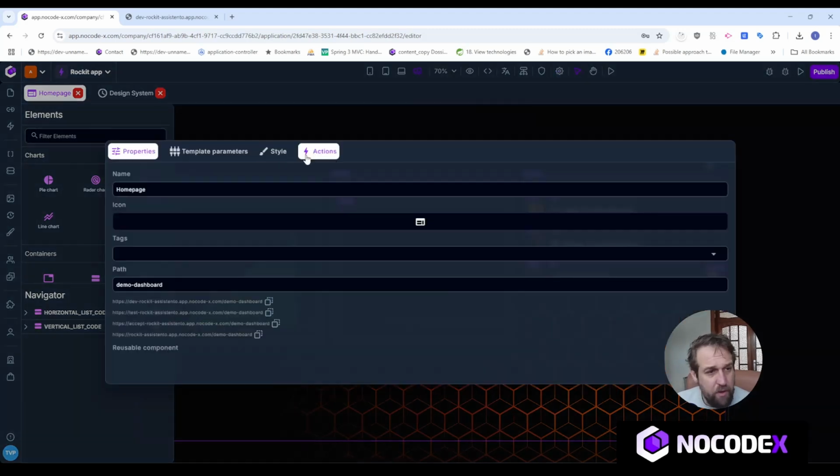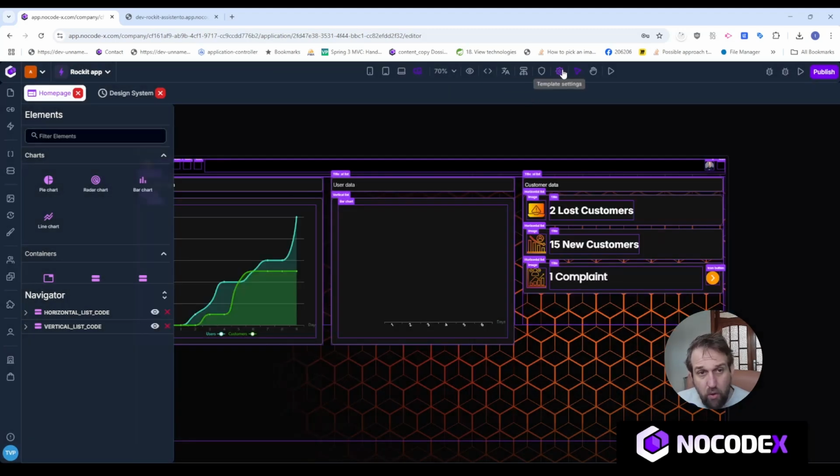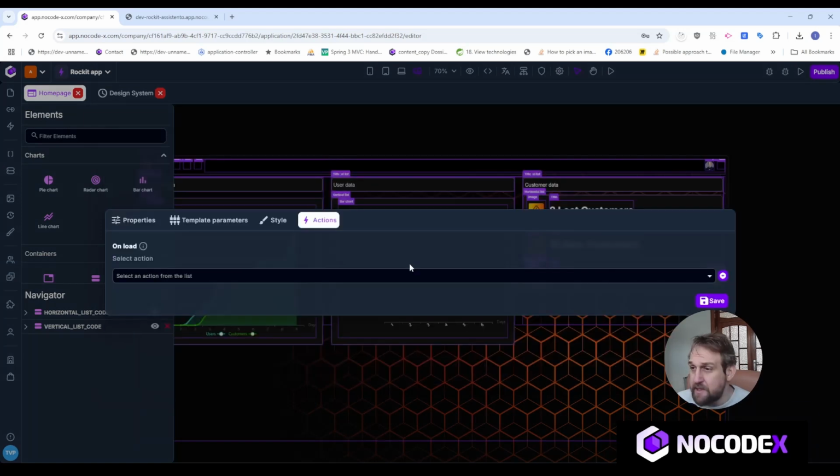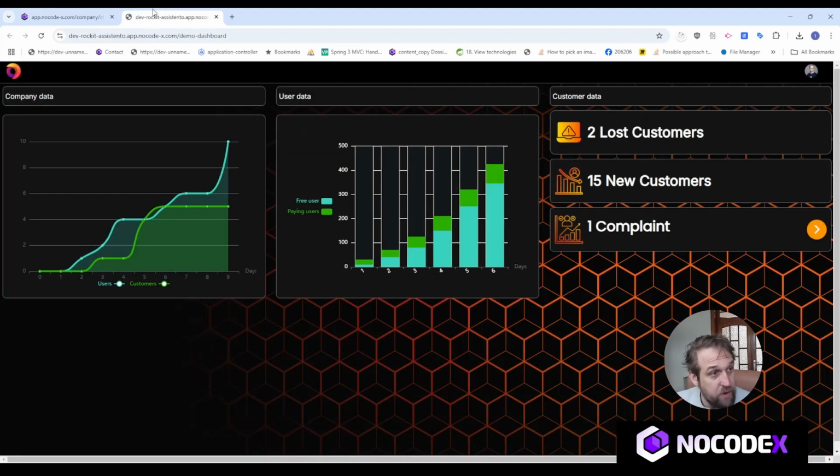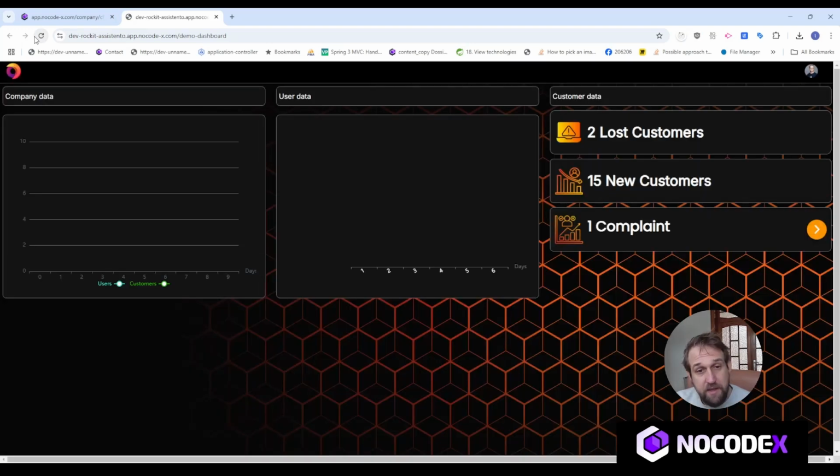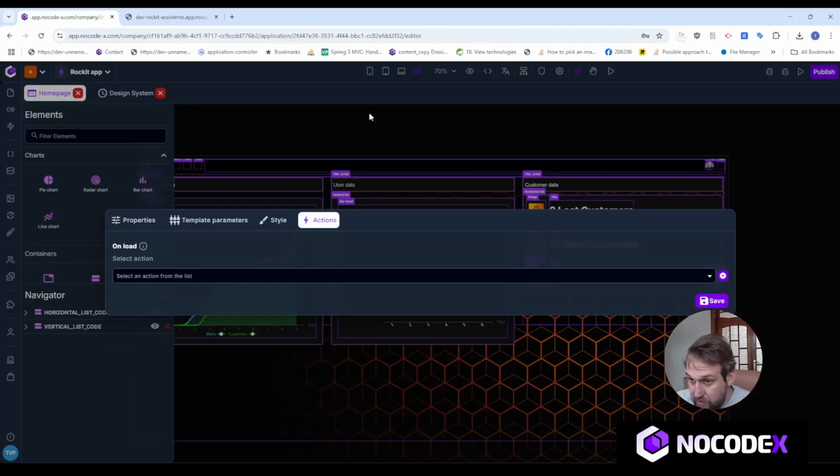And then let's head over to the onload action of this template, which actually means that if I add an action to this onload trigger, this action will be executed every time this page loads. So for example, if I refresh here, the action that I link to this onload trigger will be executed every time.